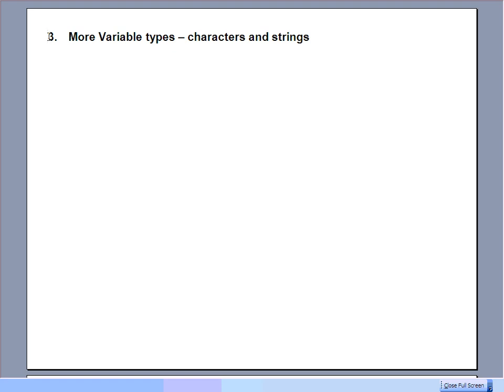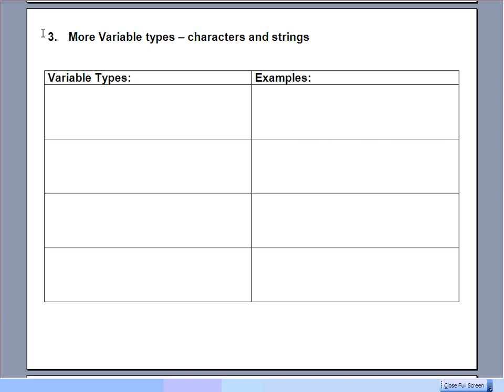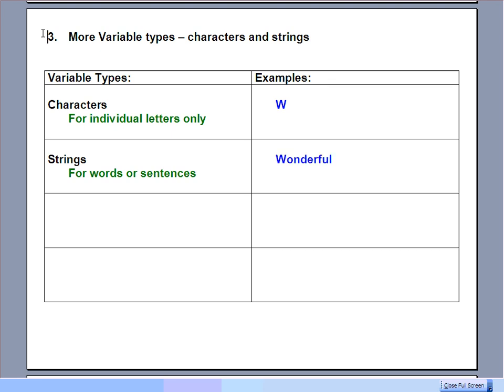On our third day of programming here, we're just going to take a closer look at some of the options you have for different variable types. There are quite a few, but today we're just going to expand our number of types to 4. One of them is the character, which is great for storing individual letters only, like the letter W, but only one letter. A string is great for storing a whole bunch of letters. It could be a word or it could be a sentence. It could be the word wonderful.